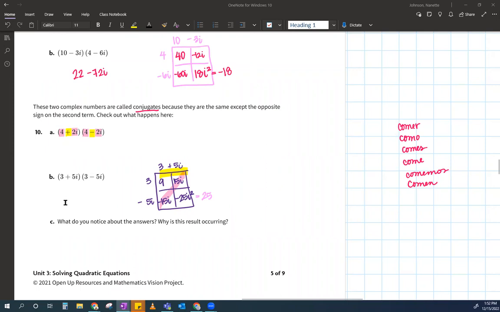What number goes right here? What's the answer? What does this all simplify to? Come on, guys. What is left?